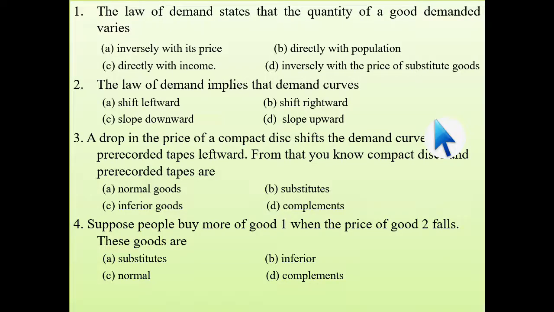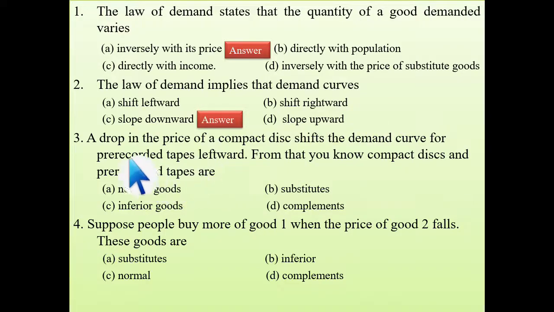Okay, the first question is, the law of demand states that the quantity of a good demanded varies. Quantity demanded will vary inversely with its price. Okay, fine. Next question is, the law of demand implies that the demand curve is downward sloping. We have already studied: demand curve is downward sloping and supply curve is upward sloping. So here the answer will be slope downward.